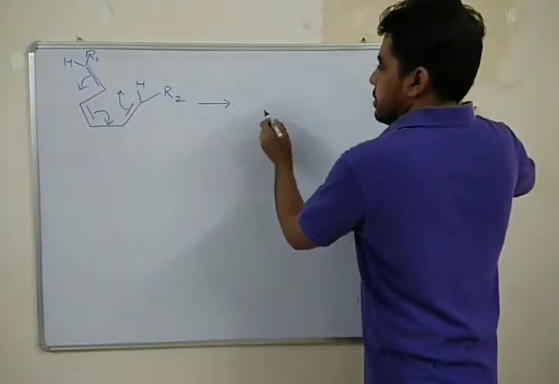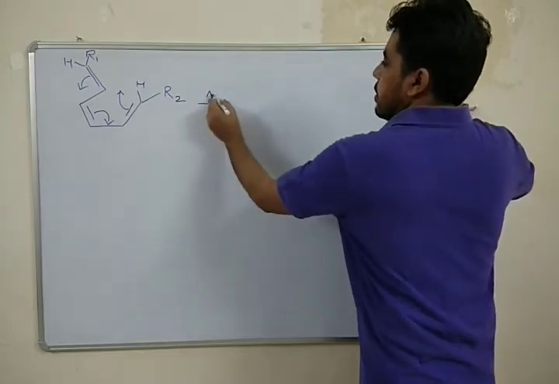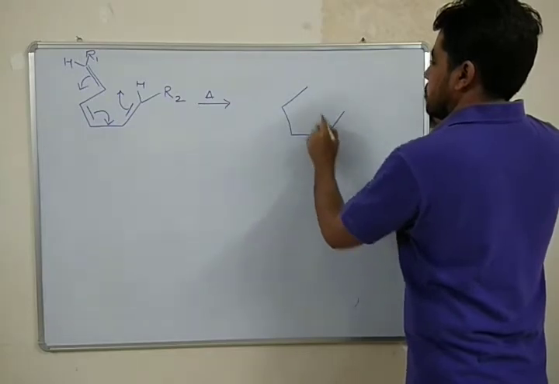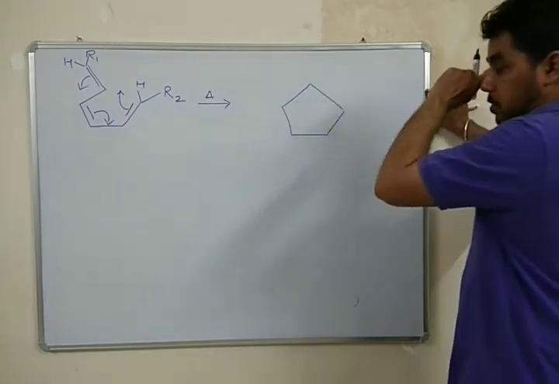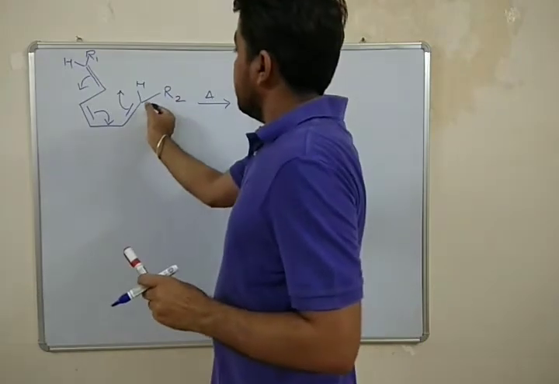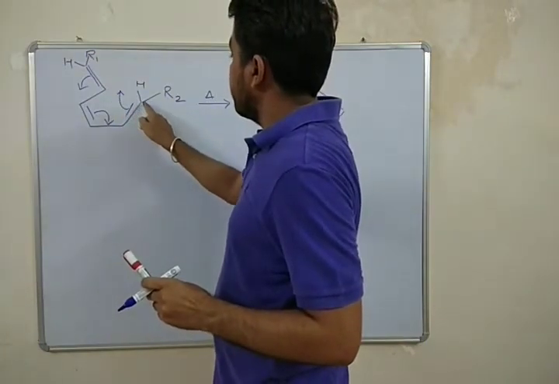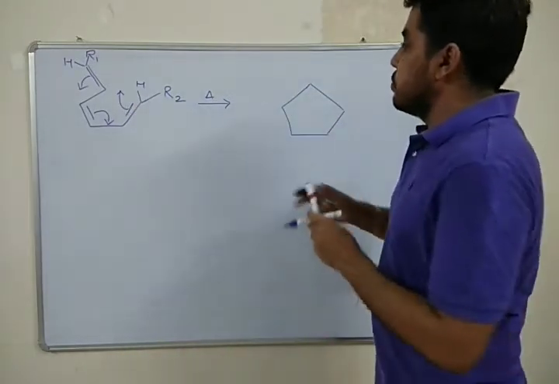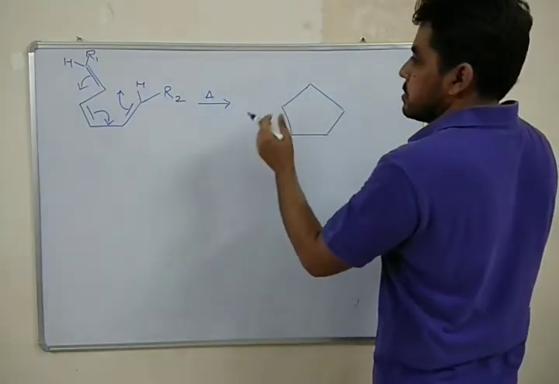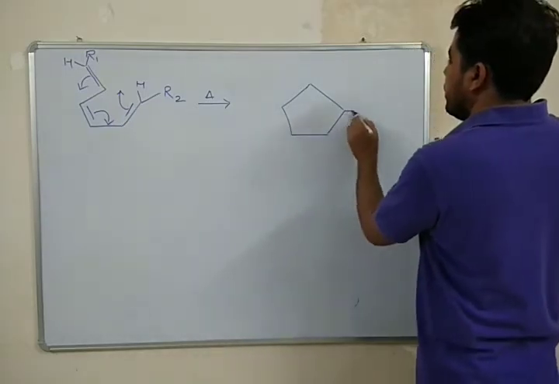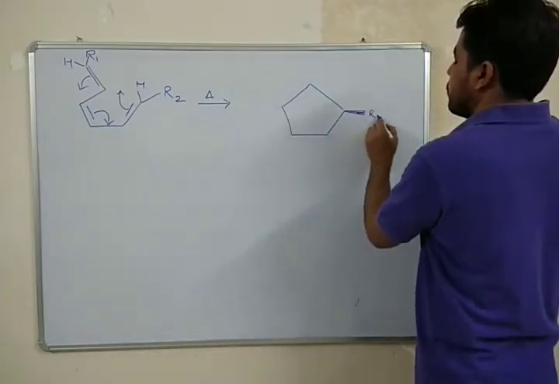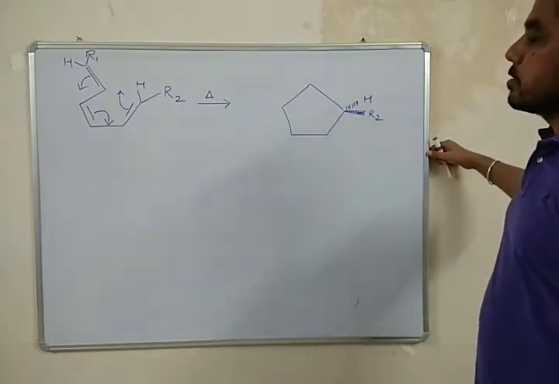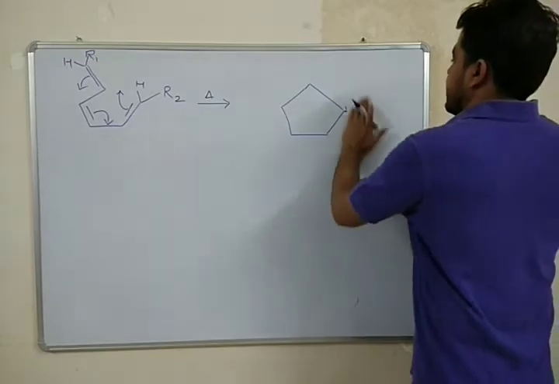So after the cycloaddition, it is a thermal process. This particular carbon is taking part in the formation of a sigma bond with this particular carbon, right? So the movement of this R will be towards viewer and H will move away from us. No, it is like this.